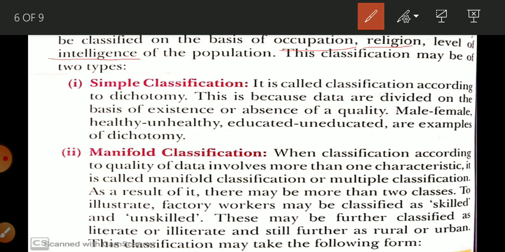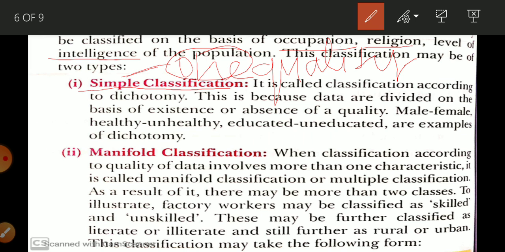So there are two types of classification on the basis of qualitative classification. Simple classification. Simple is related to one quality. So what is the keyword? Simple means one. So it is called classification according to dichotomy. This is because the data are divided on the basis of existence or absence of a quality, like male and female, healthy and unhealthy, educated and uneducated are the examples.